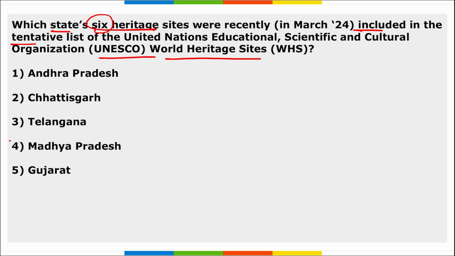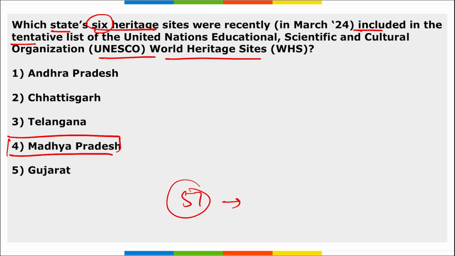Next, which states' 6 heritage sites were recently included in the tentative list of UNESCO World Heritage Sites? So, 6 heritage sites of Madhya Pradesh were added to the tentative list of UNESCO's World Heritage Sites, right? And India has 57 sites in UNESCO's tentative list of heritage sites.